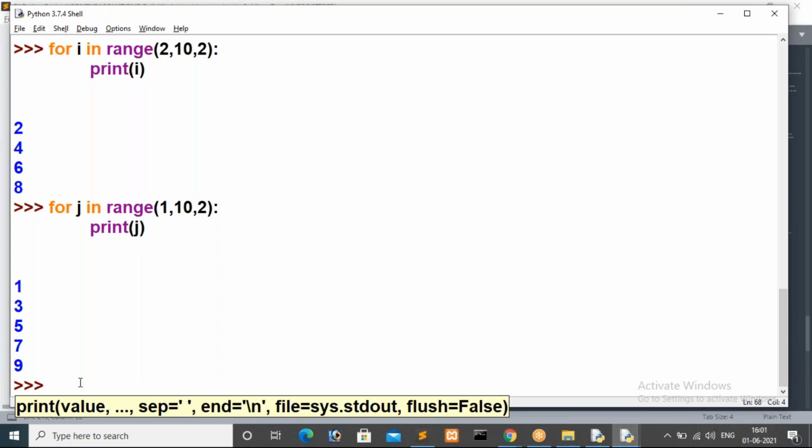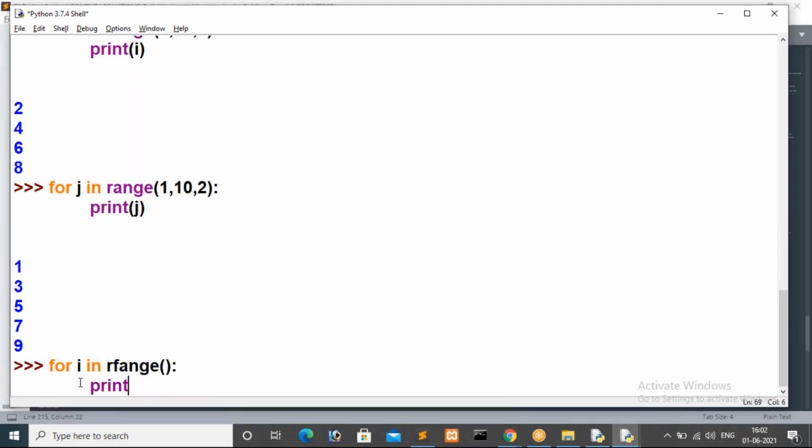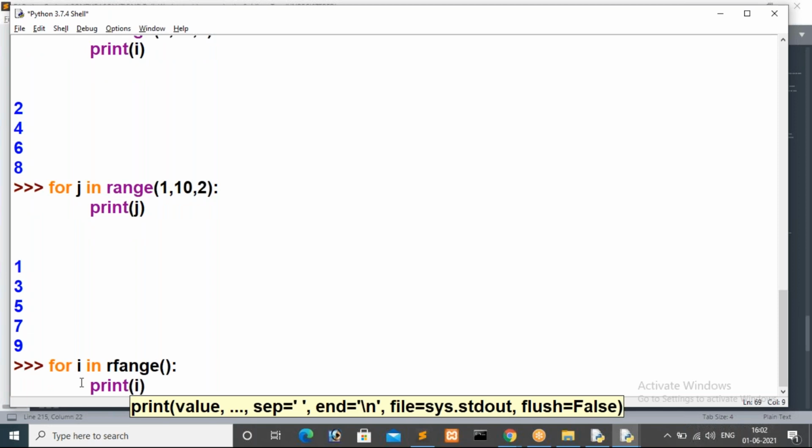Now I want to print values in reverse order. For that case, how can you alter the range method, guys? Now I want to print values from 10 to 1, in reverse order. For that case, how can you alter your loop: for i in range of, and I am just printing i. Now in this case, how can you alter it? I want to print numbers from 10 to 1.